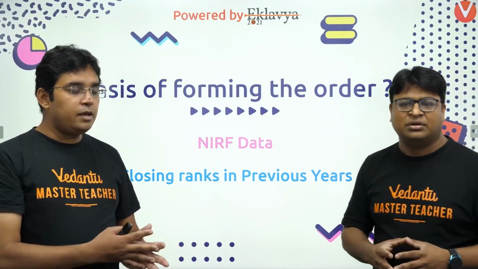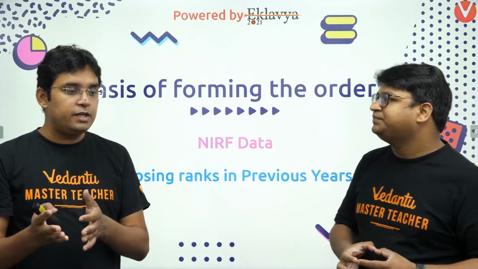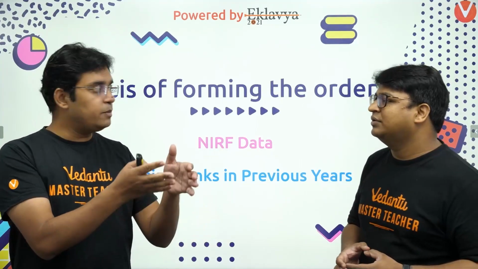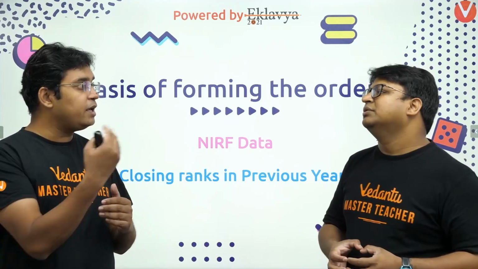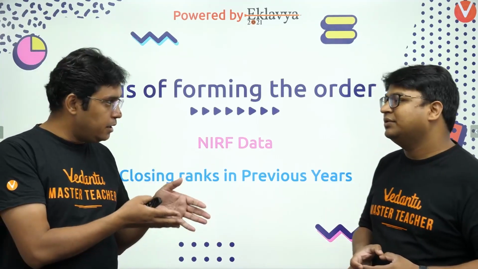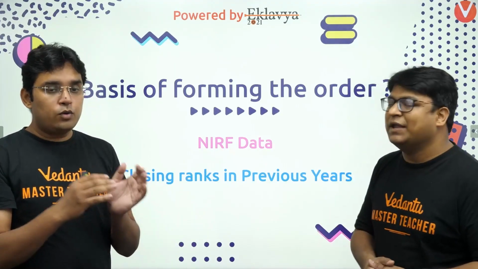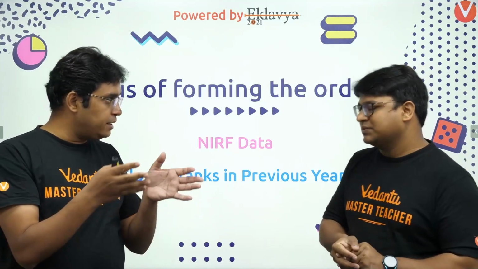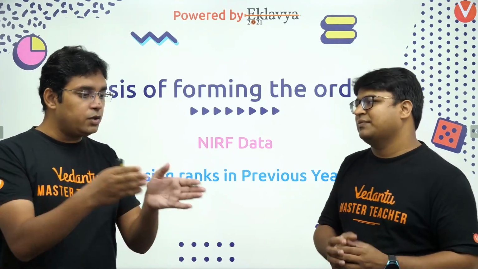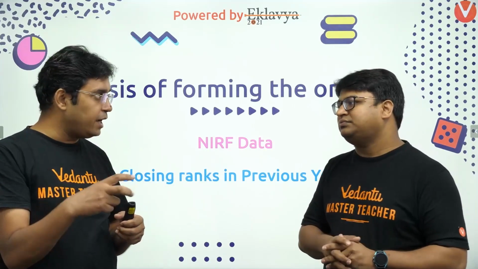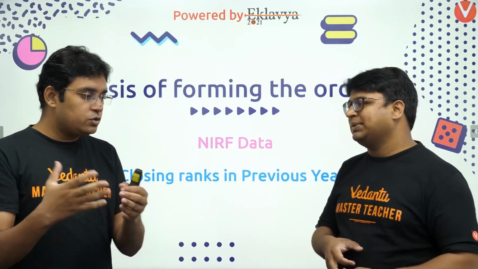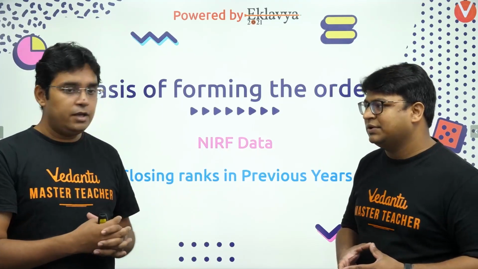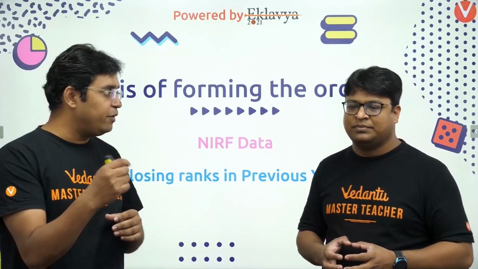I think opening rank may depend on several criteria, like a student is residing near that college, or he or she has a special interest in that particular branch. Because of that, opening rank may be higher. It may start at 800 also, 1000 also. But closing rank is something that reflects the masses going into that branch. Suppose 80 seats are there in that branch. If masses of students are going into that branch, the closing rank will decide how popular that particular branch-college is, how students are ranking it. That is something that I think is important. So closing rank plays a very important role here.